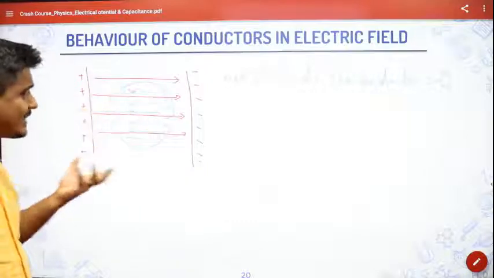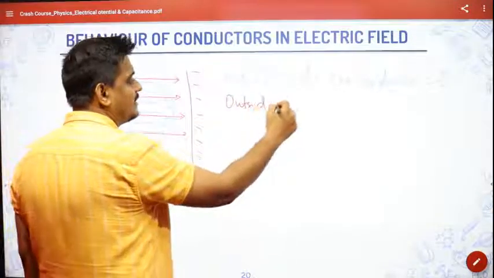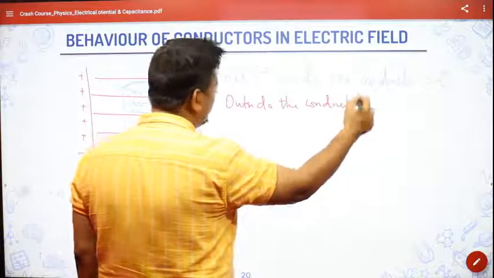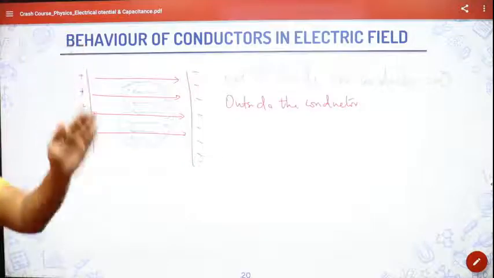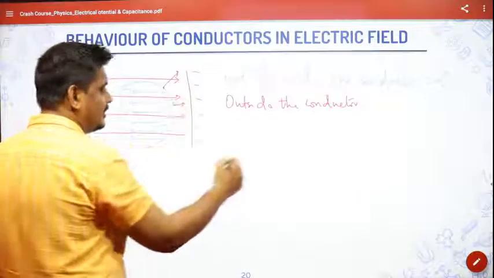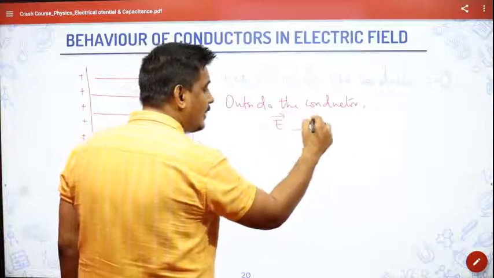But outside the conductor, electric field will be there and the electric field will be perpendicular to its surface. Here it will be in this direction, here it will be in this direction. So outside the conductor, the electric field is perpendicular to the surface.